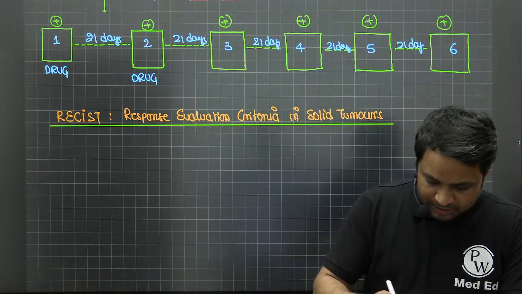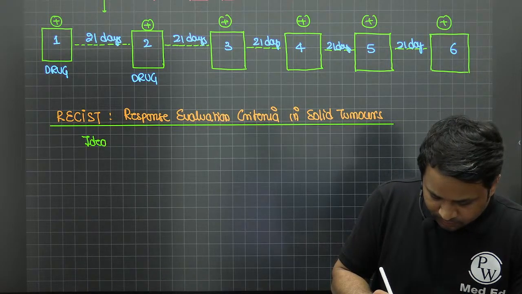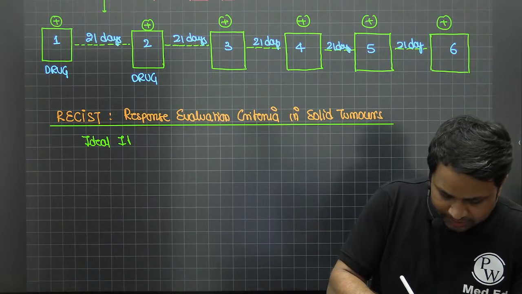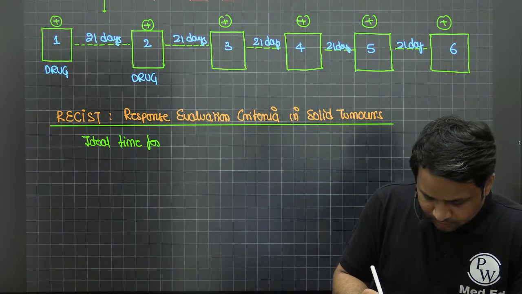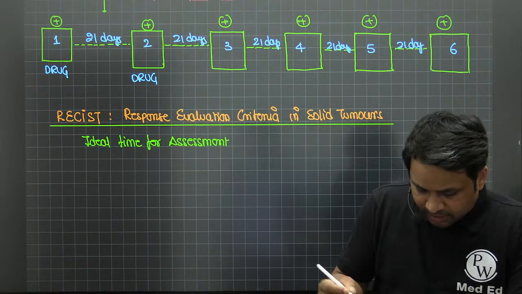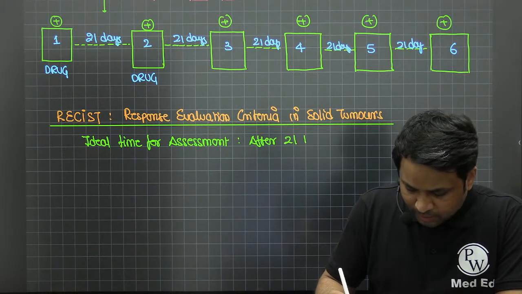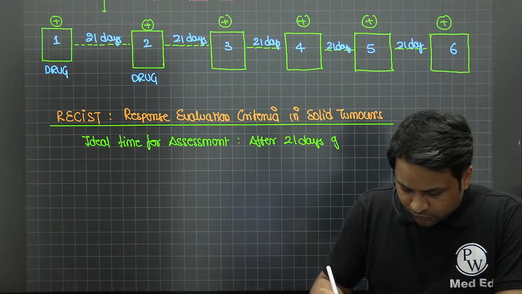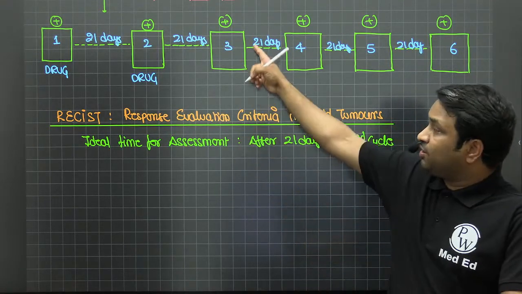The ideal time for assessment is after 21 days of the second cycle. That's when the patient is coming for the third visit.